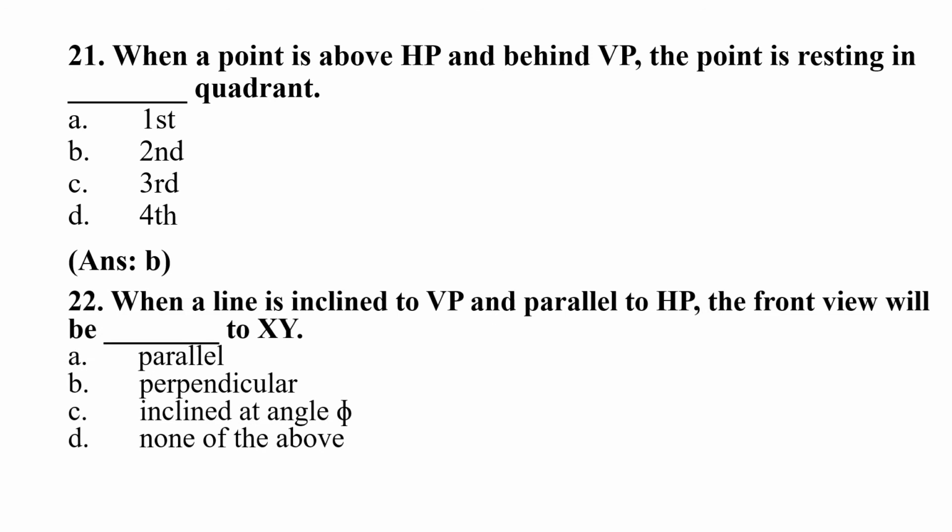Question 22. When a line is inclined to VP and parallel to HP, the front view will be blank to XY. Option A parallel, B perpendicular, C inclined at an angle phi, D none of the above. Right answer will be option A, parallel. When a line is inclined to VP and parallel to HP, the front view will be parallel to XY.